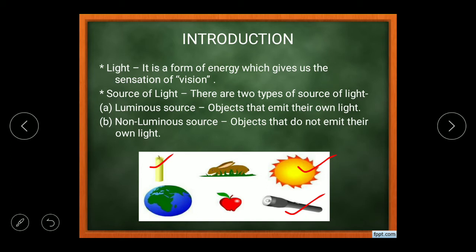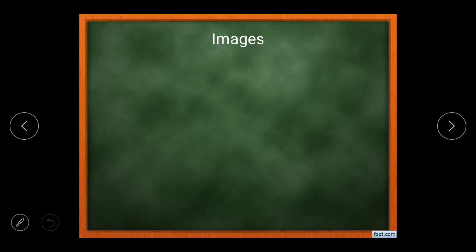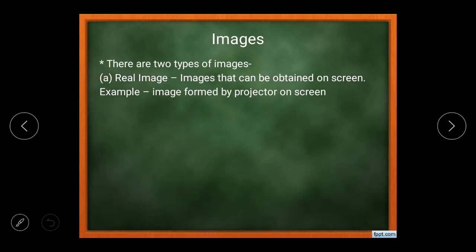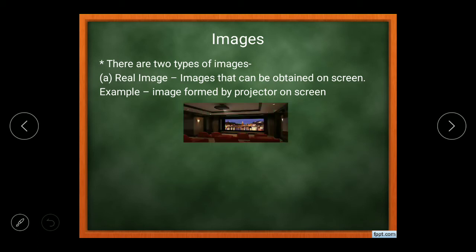The second thing, if I'm talking about images, my dear students, we have 2 different types of images. The first one is real image. Real image is one that can be obtained on a screen. ऐसी images जिसको हम screen पर obtain कर सकते हैं, such kind of image is called real image. An example of real image is the image obtained by a projector on a screen, just like we see in a cinema hall. When we go to watch a movie, the image which is formed on the screen is called real image.